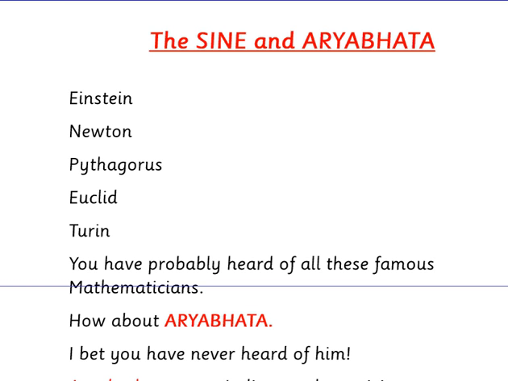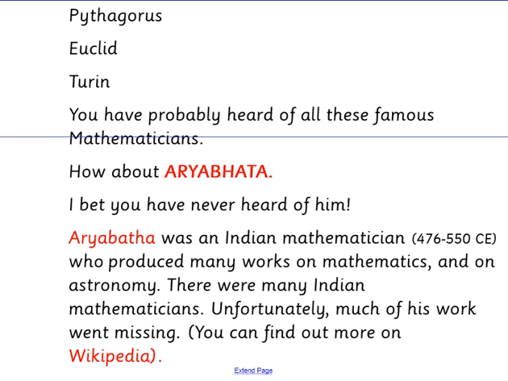Einstein, Newton, Pythagoras, Euclid, Turing. You've probably heard of all these famous mathematicians, but how about Aryabhata? I bet you've never heard of him. Aryabhata was an Indian mathematician about 1500 years ago probably, who produced many works on mathematics and on astronomy.